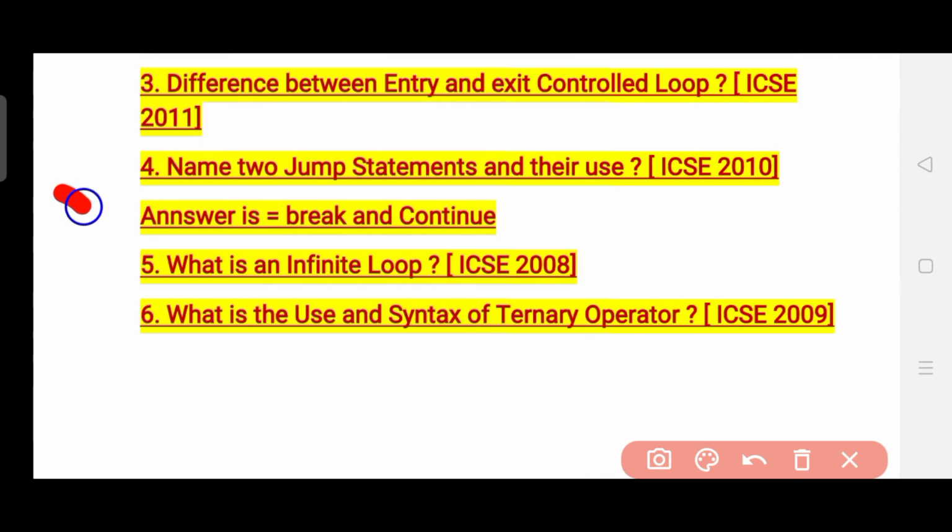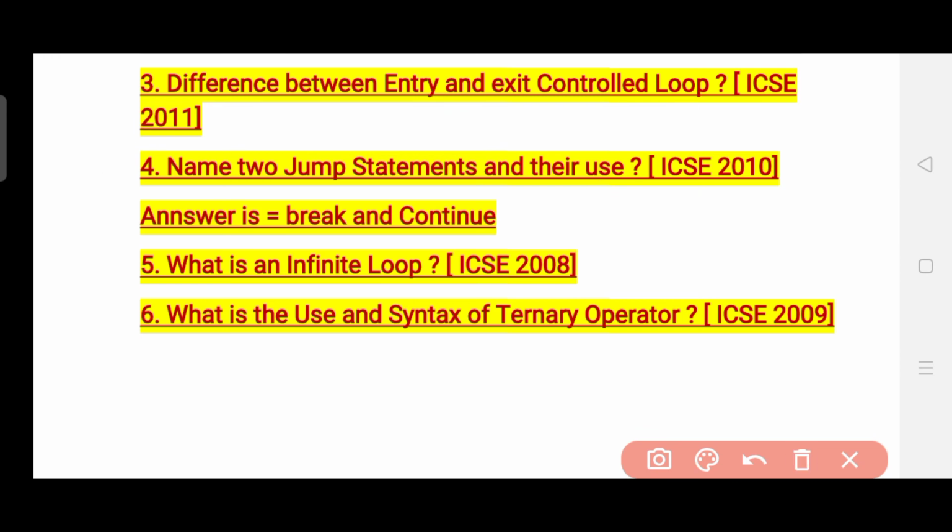Now look at the fourth question, and I doubt that most of you watching must have heard this question for the first time. This question asks: name two jump statements and their use. It was asked in the year 2010, and if you do not know the answer, the hint is that you need to describe break and continue. So the answer about the two jump statements is break and continue, and I think you can definitely tell their uses by giving a simple example.